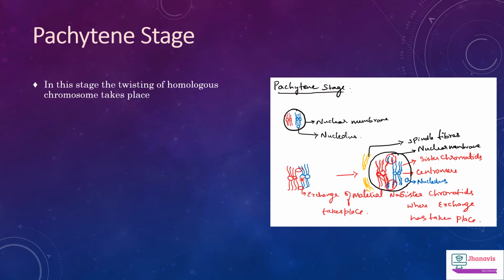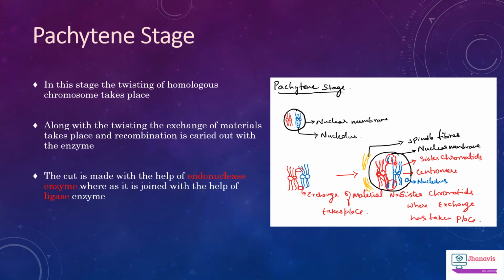Here, the cut between the homologous chromosomes is done with the help of the enzyme known as endonuclease, and then the joining of the homologous chromosomes is done with the help of another enzyme called ligase. The point where crossing over takes place is called chiasmata.